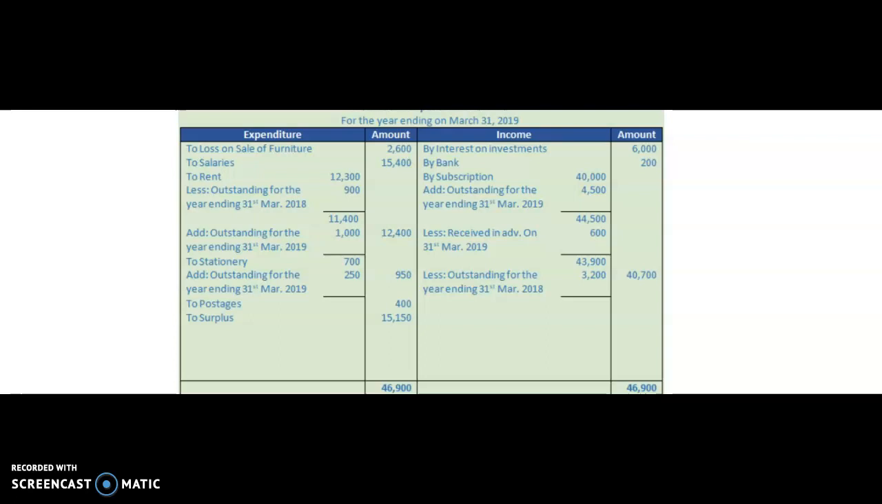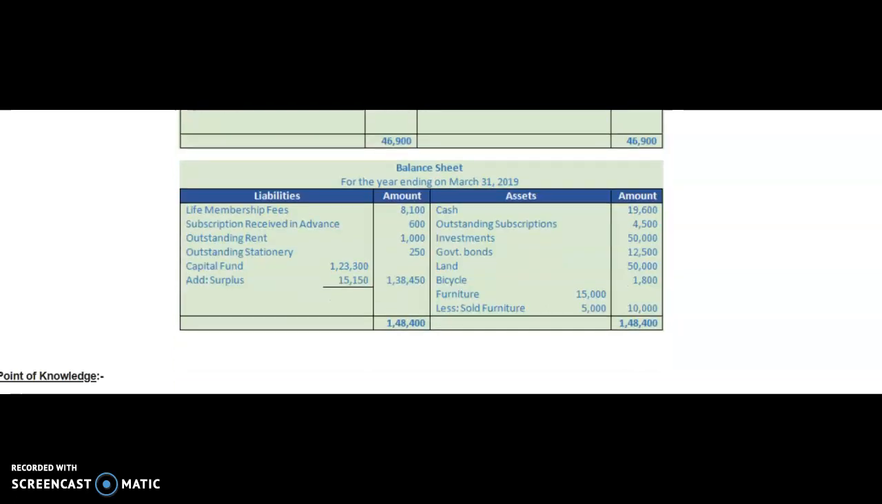See here, the total of the income side is 46,900. From this, if we deduct the total of expenditure, we will find a surplus of 15,150. This surplus is also known as excess of income over expenditure. Now we will prepare the closing balance sheet.